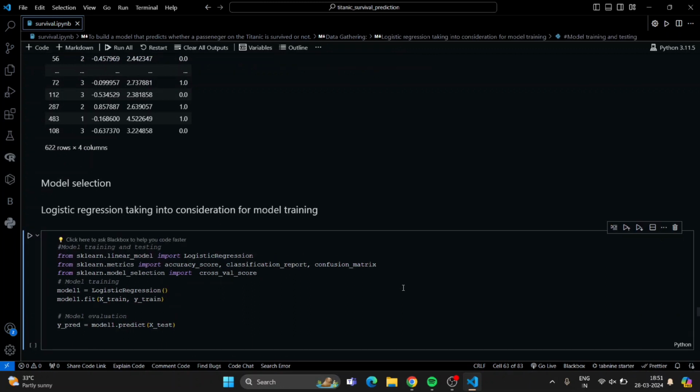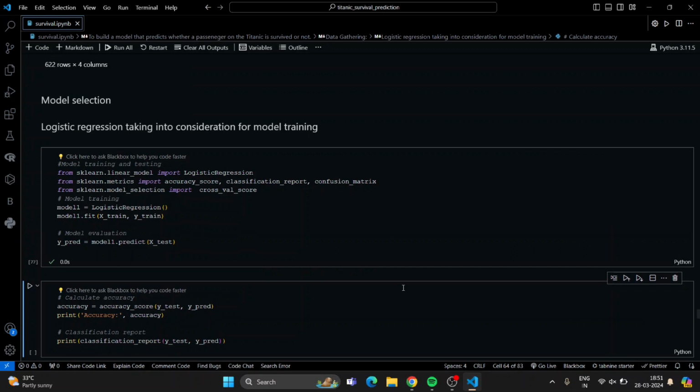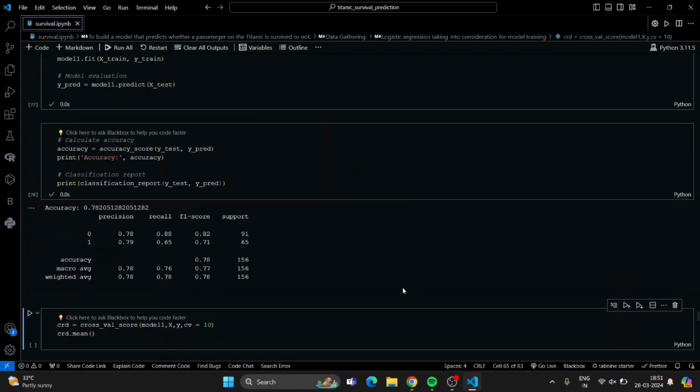Now I will go for model selection. I am taking logistic regression for model training, because logistic regression is a classification algorithm with an output of 0 and 1. So I trained it and am checking the accuracy on that basis.